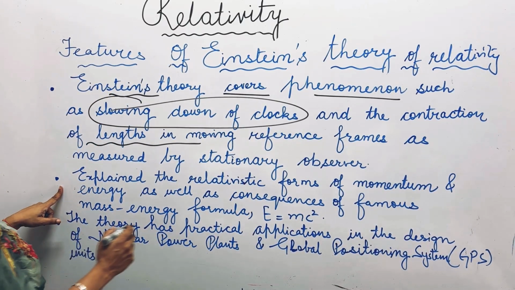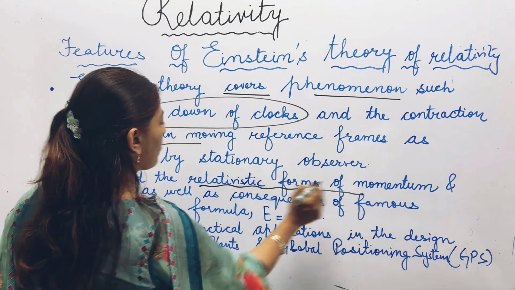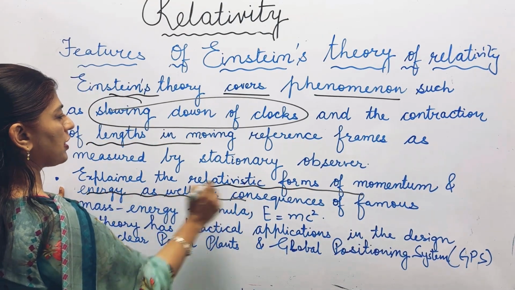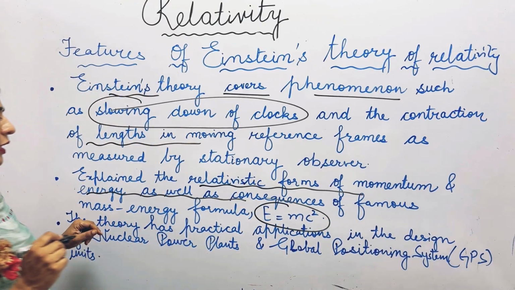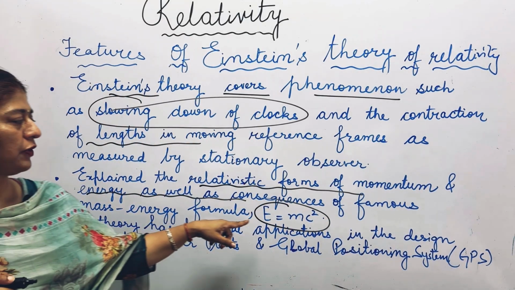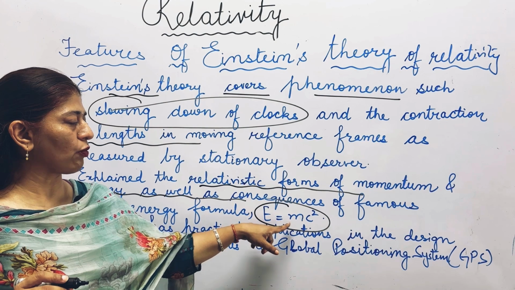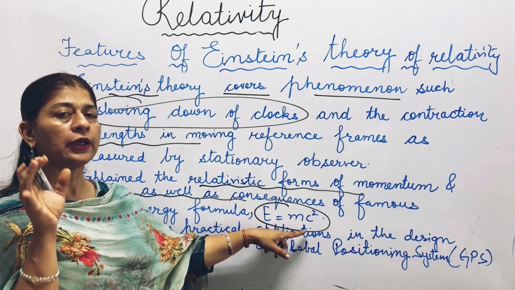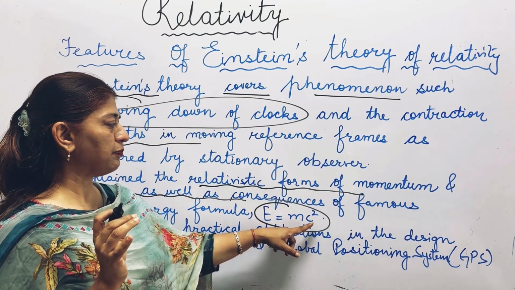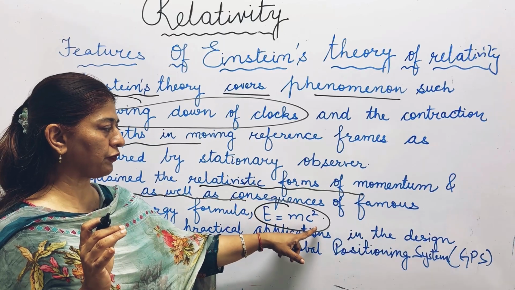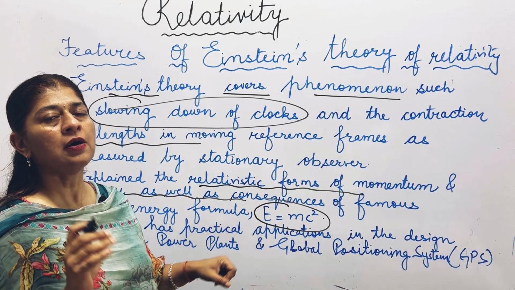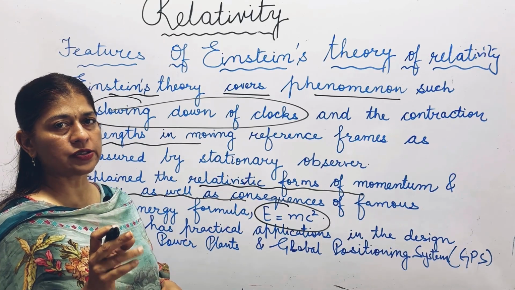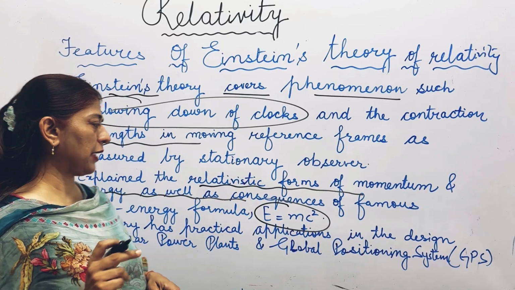It also explained the relativistic forms of momentum and energy, as well as the consequence of this. We have the famous relation, Einstein's mass-energy formula, that is E = mc². If anything is moving with the speed of light, then mass and the product of that speed squared, that will be energy, or mass gets converted into energy when it is moving with the speed of light.